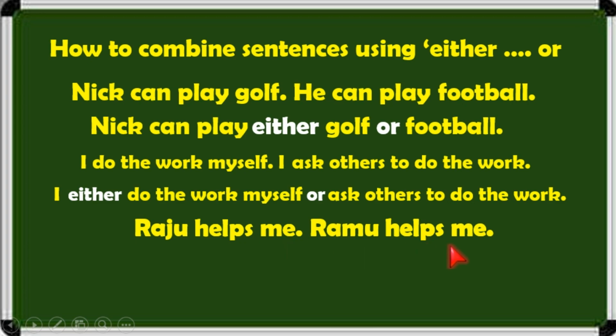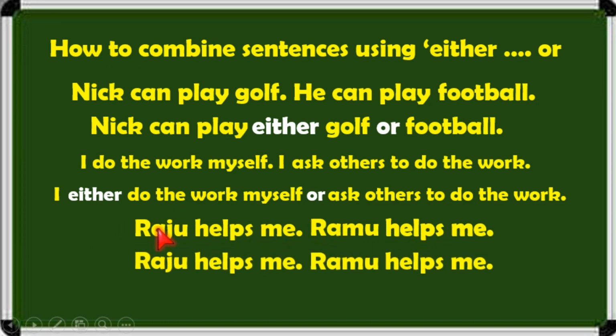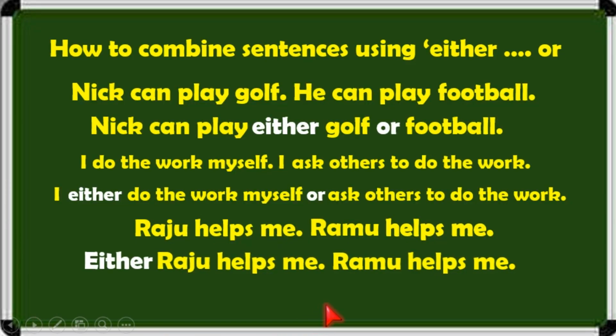Raju helps me, Ramu helps me. Here, Raju and Ramu are ready to help me, but I have to select one of them. So here, the options are Raju or Ramu. So you write either just before Raju, then or just before Ramu, and then remove one set of similar phrase or words.